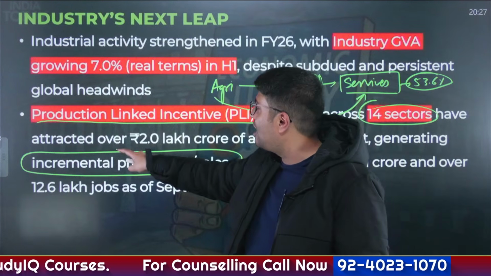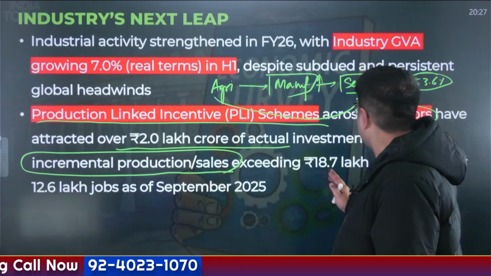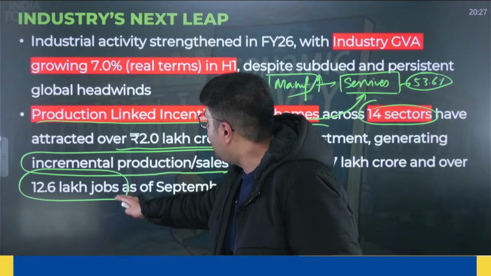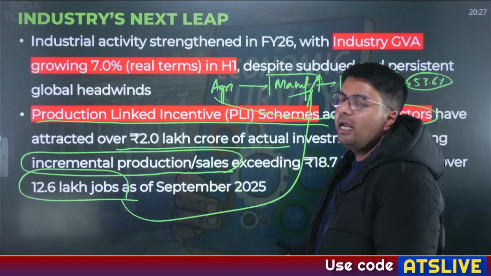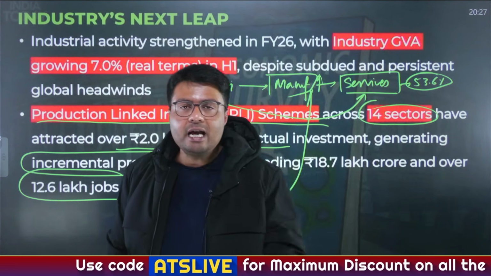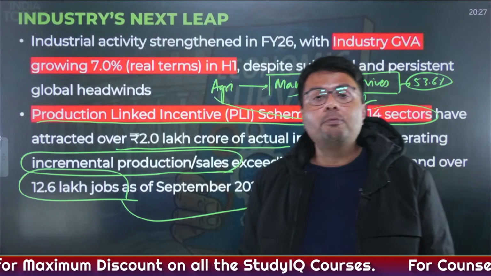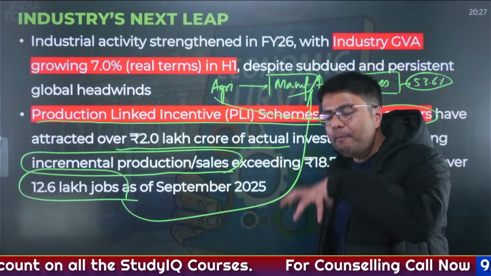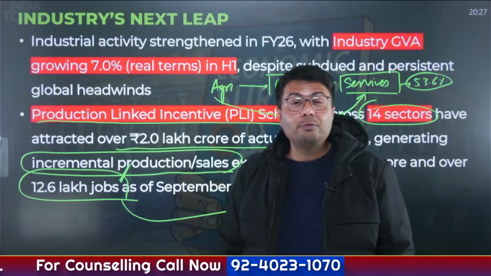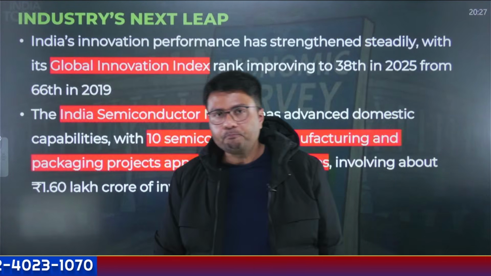And this has attracted how much investment? 2 lakh crore of actual investment. And how much employment has it created? 12.6 lakh jobs. So that is why I was saying the government is making every effort to absorb surplus labor from the agricultural sector, to deal with the problem of disguised unemployment by absorbing surplus labor in the manufacturing sector. And through PLI, how many jobs has it been able to absorb? 12.6 lakh jobs, not at all a small amount.